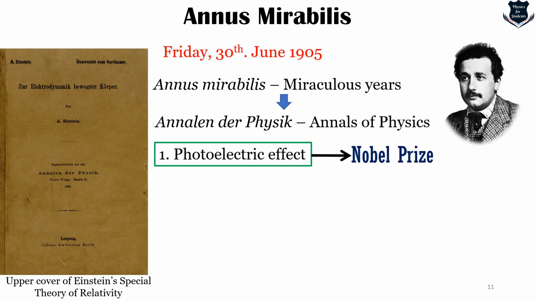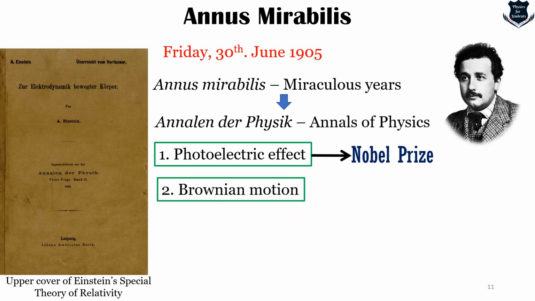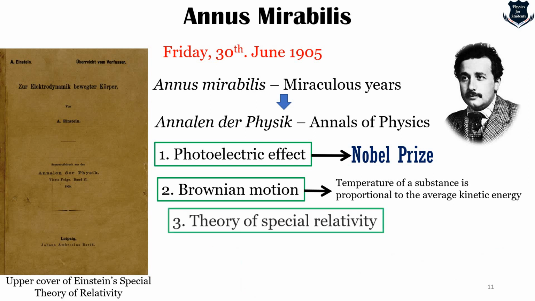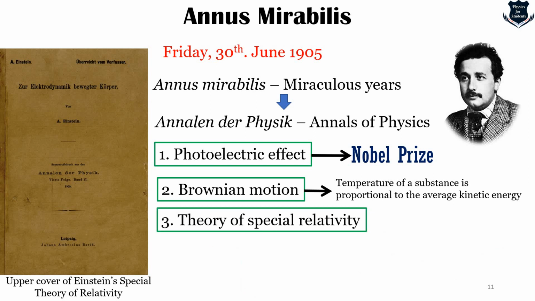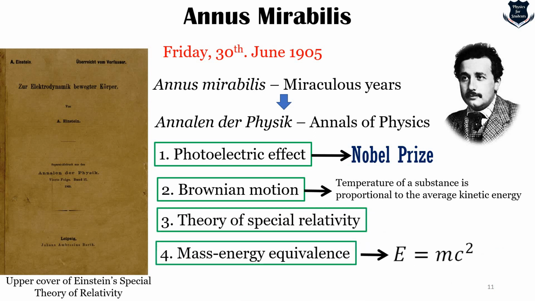First was the photoelectric effect, for which he won the Nobel Prize in Physics. Second was Brownian motion. Third was the theory of special relativity, and the fourth was mass-energy equivalence, which led to E equals mc squared, which led to the discovery and use of atomic energy.